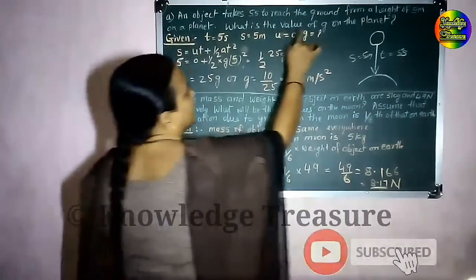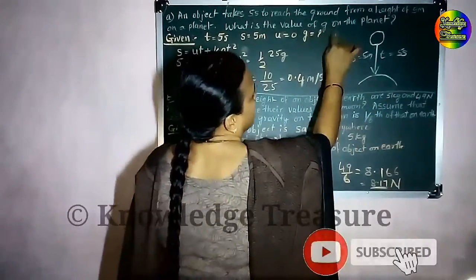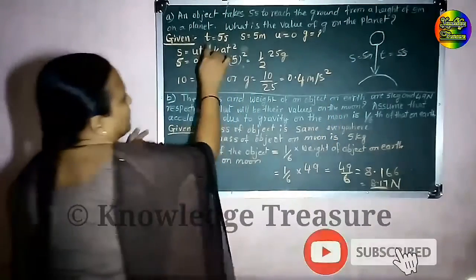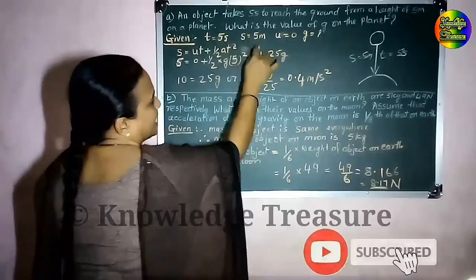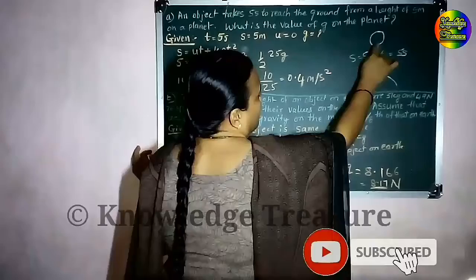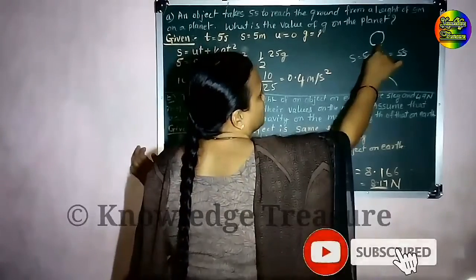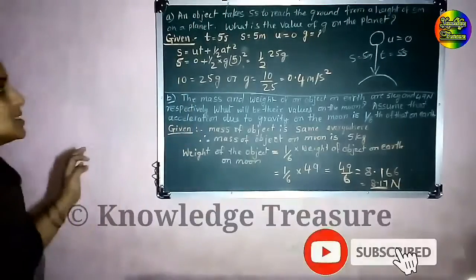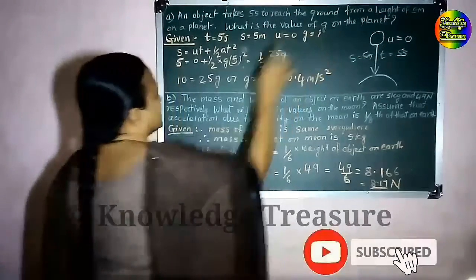Now what you have to find out here is the value of g on the planet. So here what is given? T is given as 5 seconds, S is given as 5 meters, and what is u? On the planet, this object is at rest, so the initial velocity u is 0. Now you have to find out what is g.